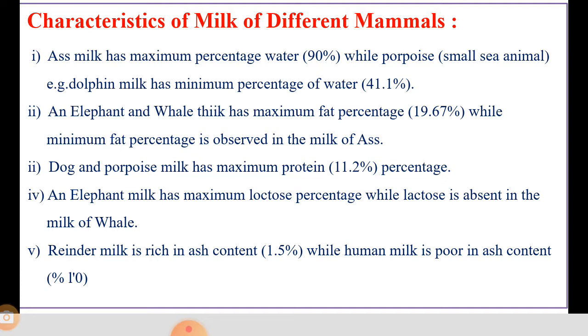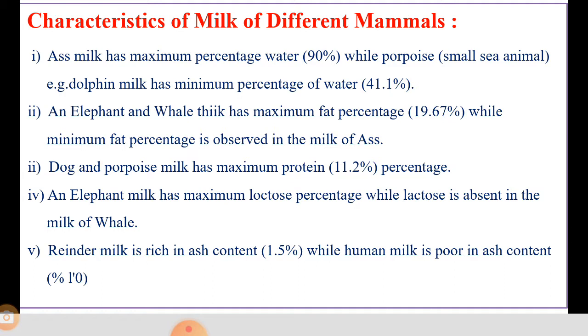Ass milk has the maximum percentage of water, that is 90%, while the milk of small sea animals, for example porpoise and dolphin, has the minimum percentage of water, that is 41.1%. The milk of the elephant and whalefish has the maximum fat percentage, that is 19.67%, while the minimum fat percentage is observed in ass milk.